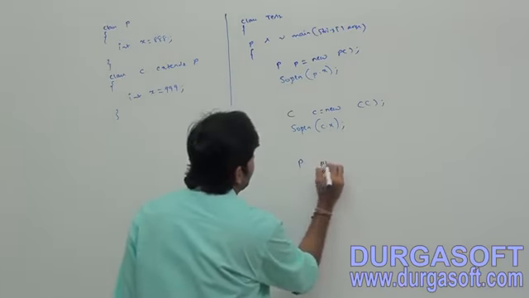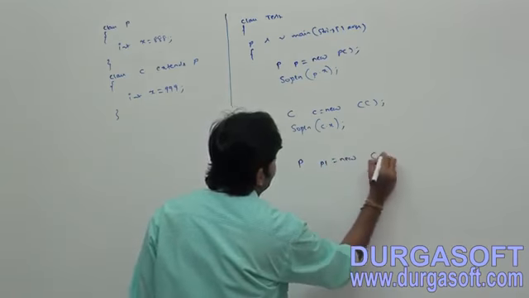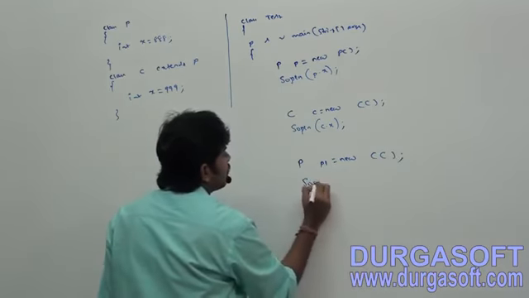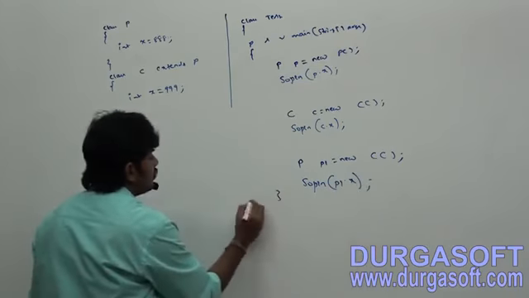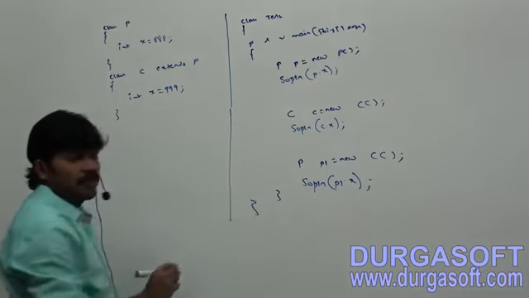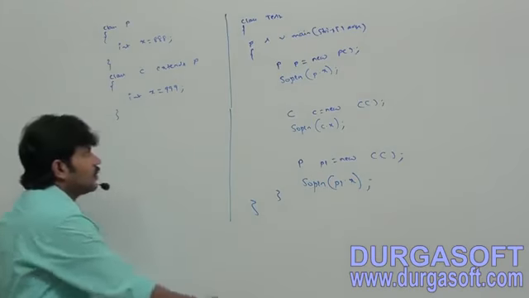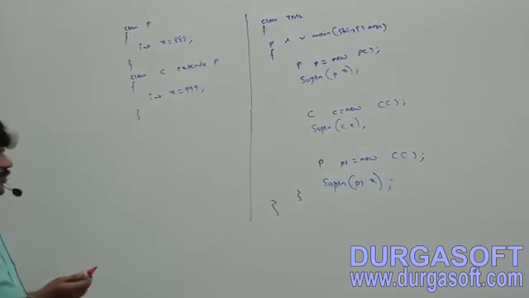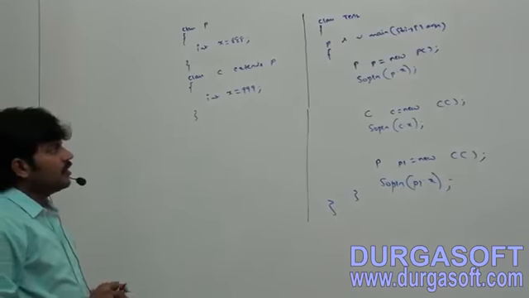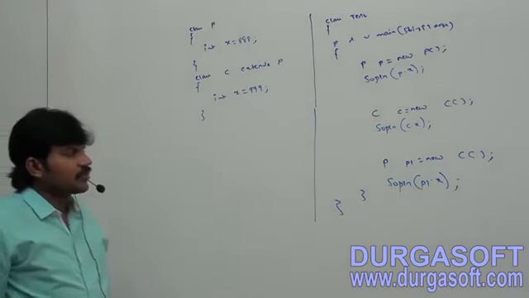Next, Parent P1 is equal to new Child, System.out.println P1 dot x. Okay, like this. Now SOP of P dot x, C dot x, P1 dot x. Can you tell what answer we are going to get?